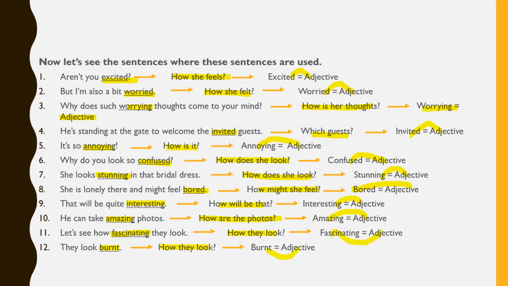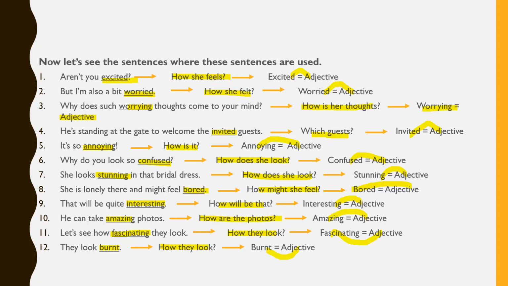So now understand that all the words used in the dialogue are adjectives, and you can understand that all of these words are formed from verbs.